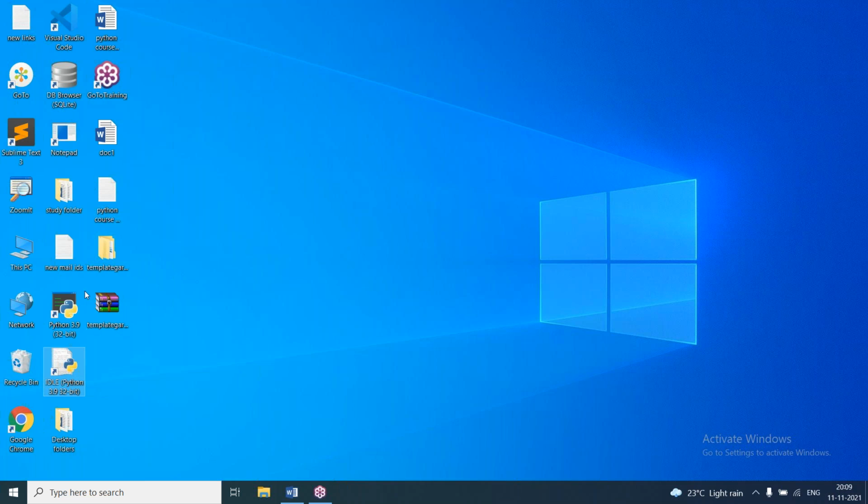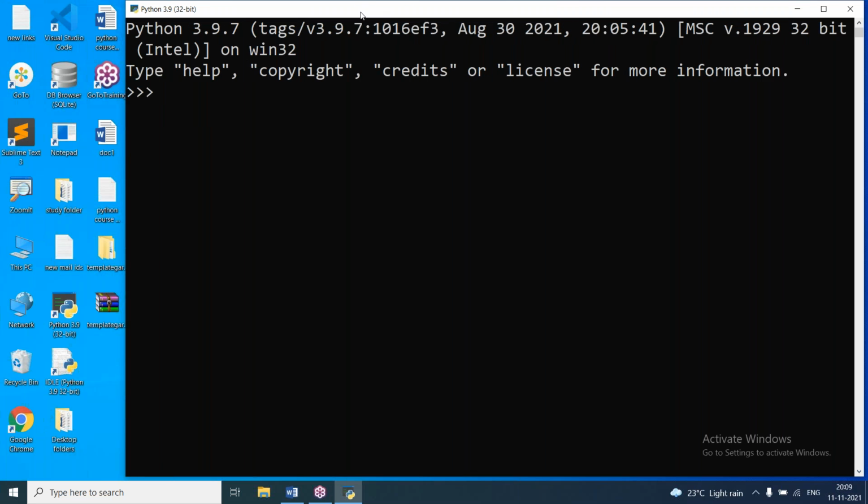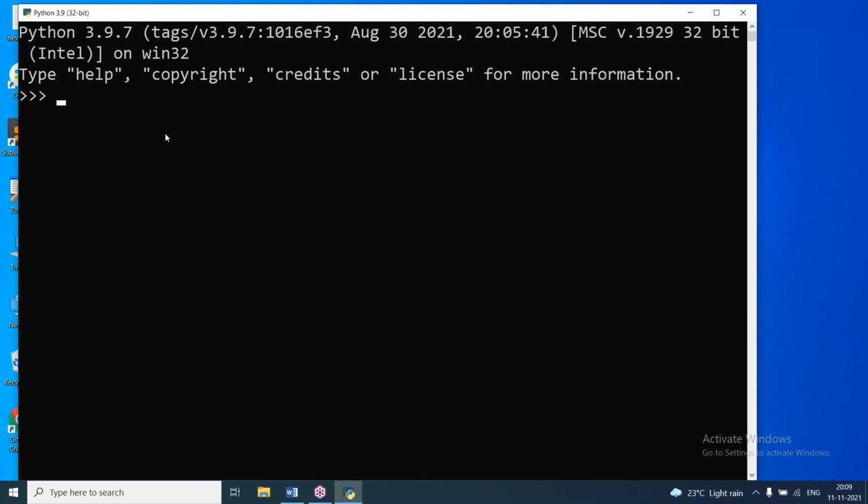Now I'm opening interactive mode here. You can see we get a prompt like this, three greater than symbols. Here I can execute statements. S equal to Hyderabad is given. S is a variable, and Hyderabad is the string value. We can give it in single quotes or in double quotes.